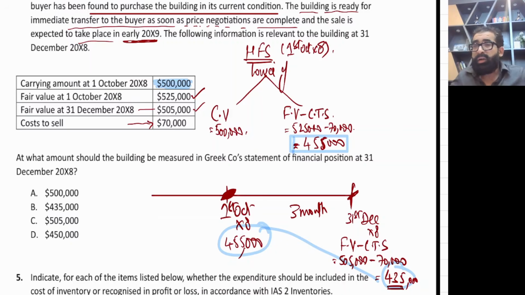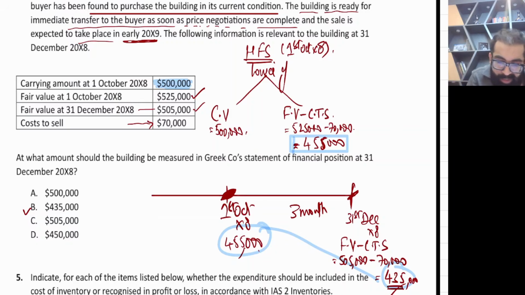The reason is, now there is no intention of usage. The only benefit we are going to obtain from this asset is by selling it, so fair value is relevant. So 455 was the previous fair value less cost to sell, and now the current fair value less cost to sell is 435. So definitely we record at the lower. So 455 and 435, the lower amount is 435. So the answer is B.